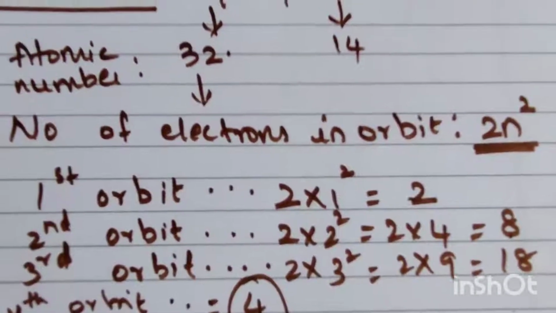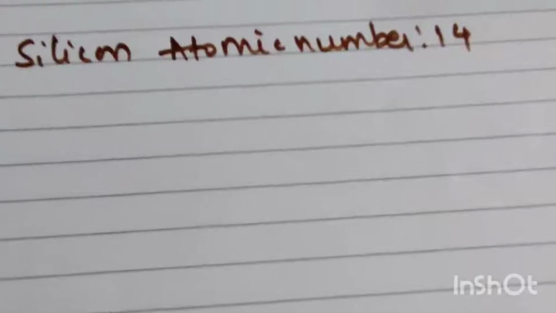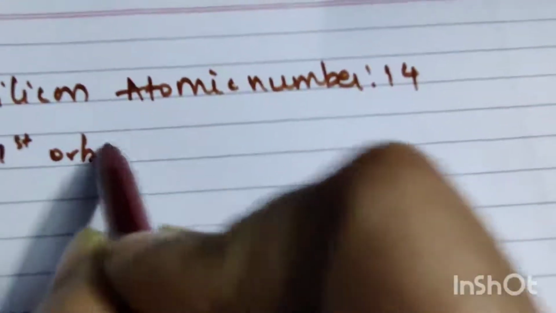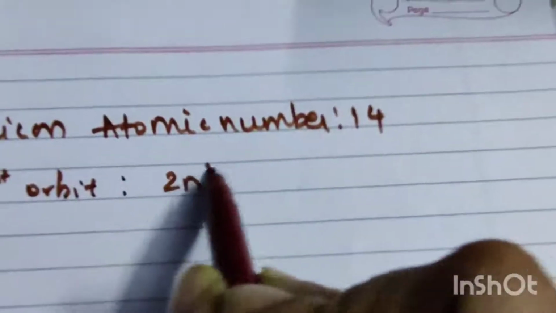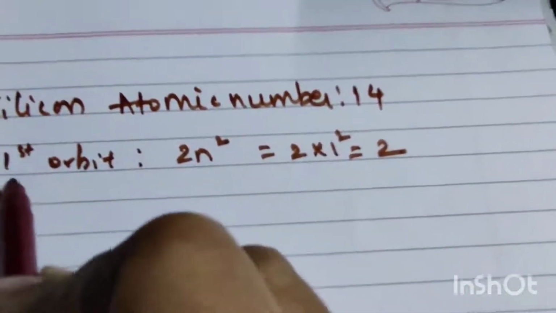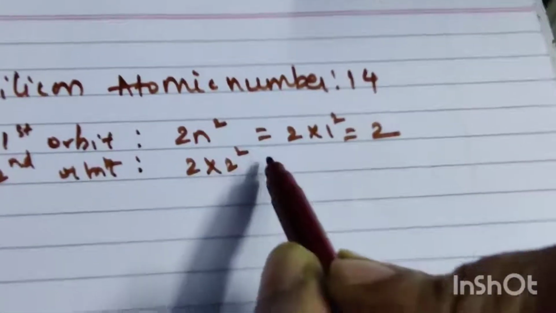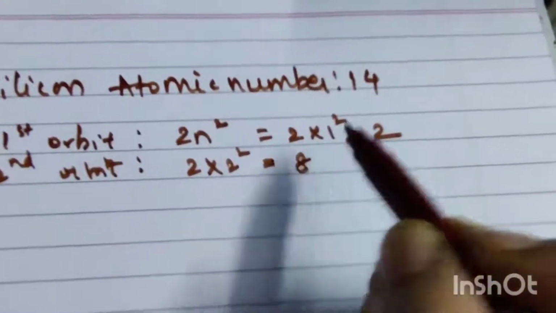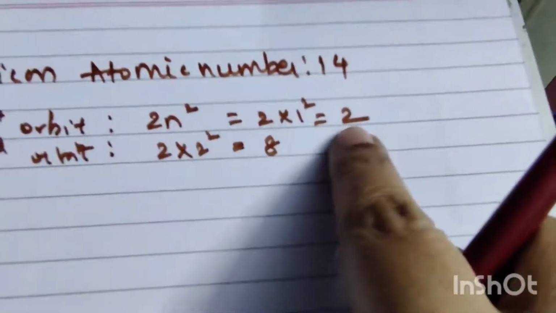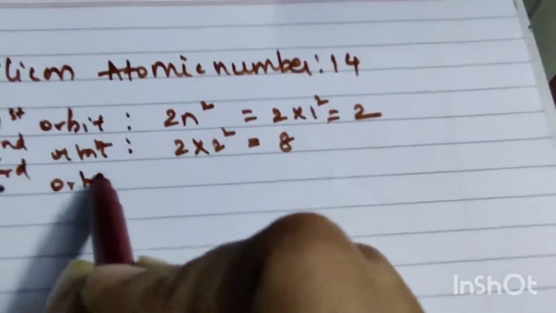Similarly, for silicon, the atomic number is 14. So the first orbit is 2n square, that means 2 into 1 square is 2. Second orbit is 2 into 2 square, that is 8. Already 8 and 2 make 10. Remaining is 4, so the third orbit will have 4.